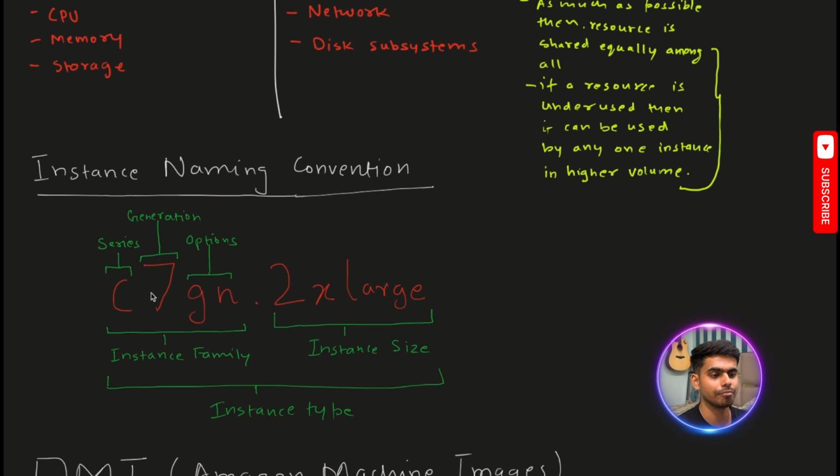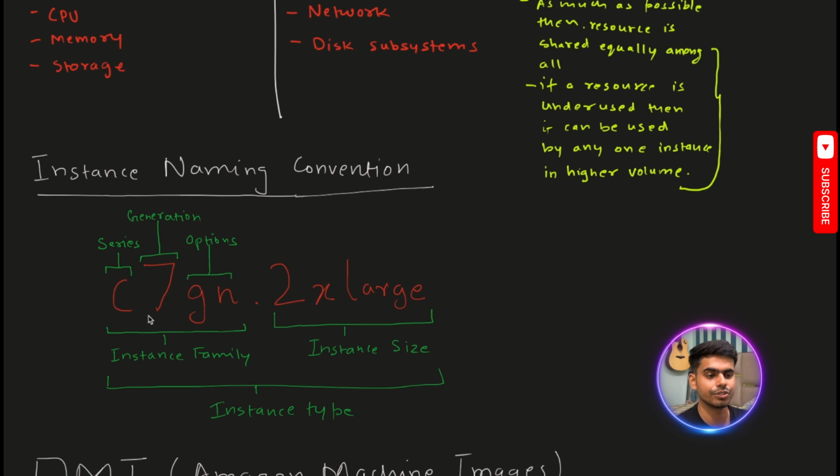Now, if we talk about the instance family, the instance sizes are quite obvious. In the instance family, first we have the series. We can have different series here. C here means that this particular instance is purpose-built for high compute. Then comes the generation of that series.